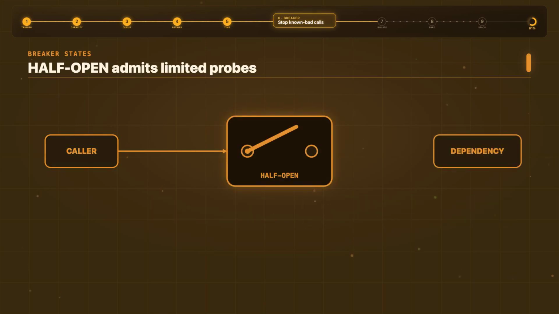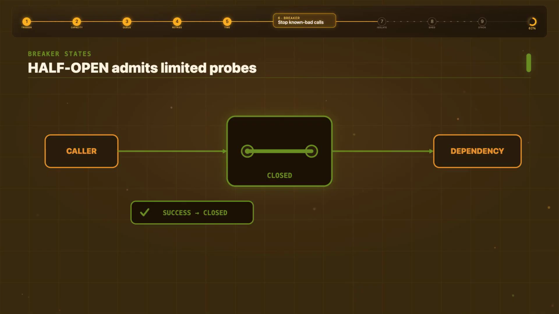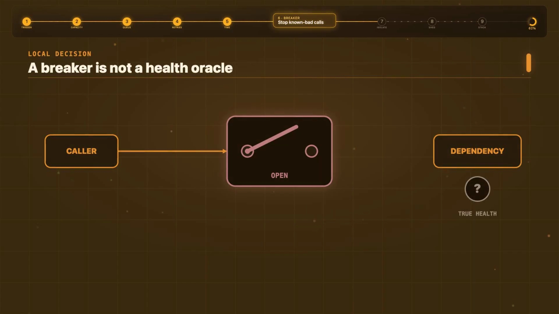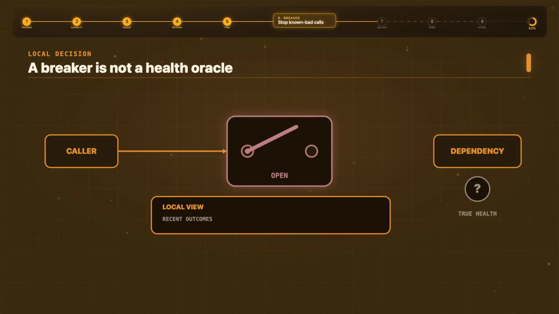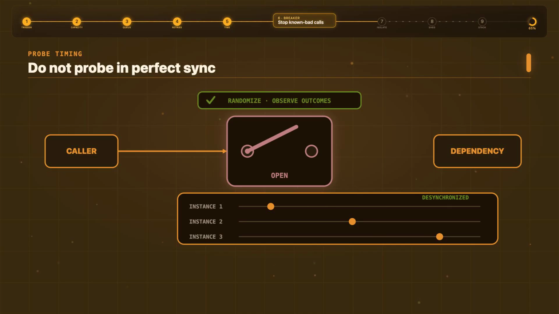After a delay, the breaker enters half-open state and allows a small number of probe requests. If they succeed, normal traffic resumes. If they fail, the breaker opens again. The important detail is that a breaker is not a health oracle. It is a local protection decision based on recent outcomes. If every instance opens and probes in perfect sync, the probes themselves can create a spike. The thresholds and recovery timing need randomness and observation.